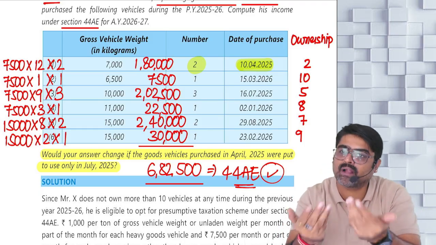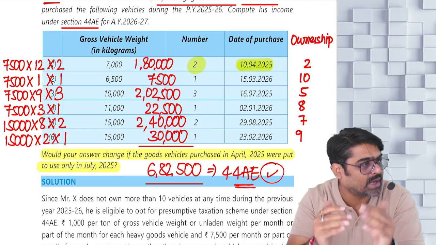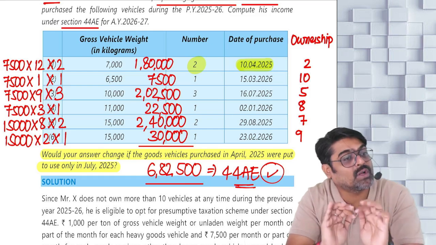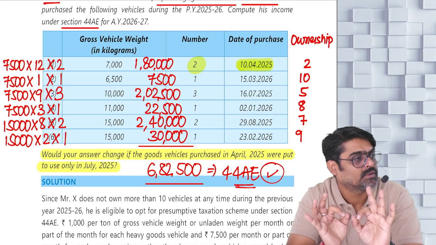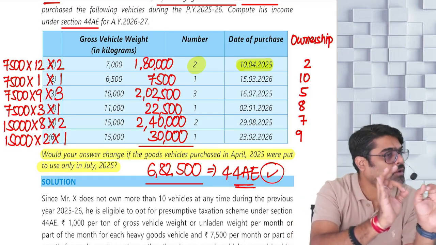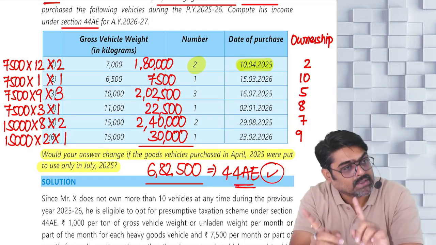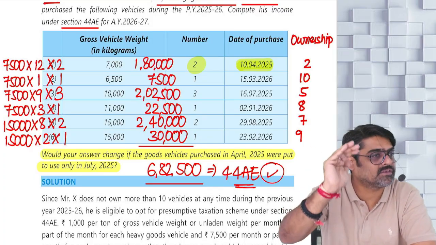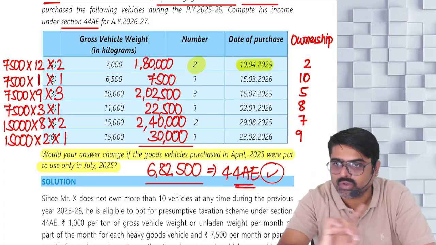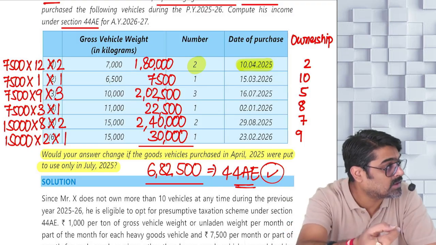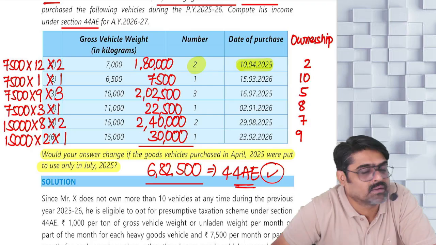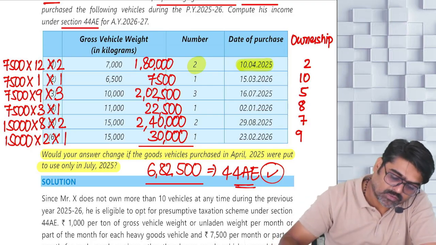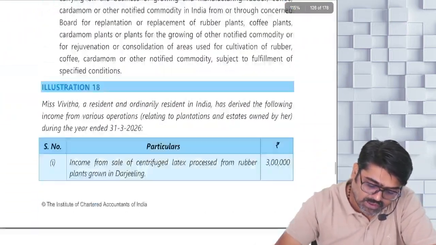So even if the vehicles are used only from July to March, since the ownership was from April to March, for these vehicles the income will be calculated for 12 months only and not for 9 months. Hence the answer remains the same. The answer is not going to change even if those vehicles were used from July onwards. Understanding everyone? So this was the end of your 44AE.